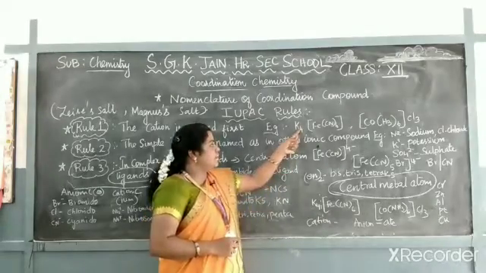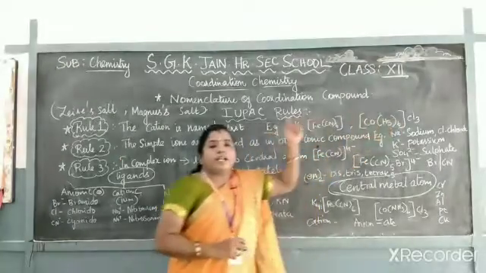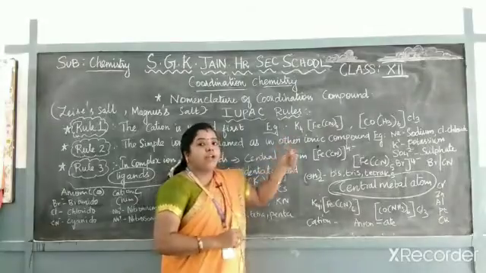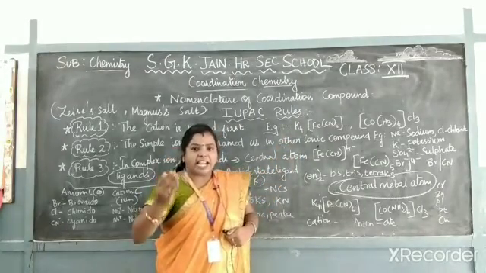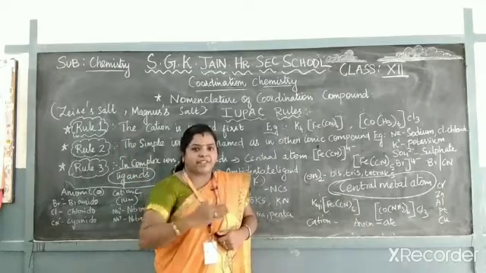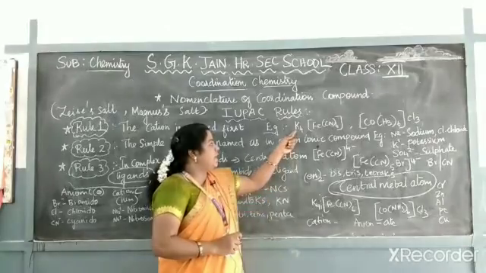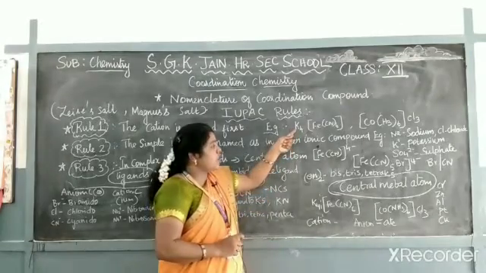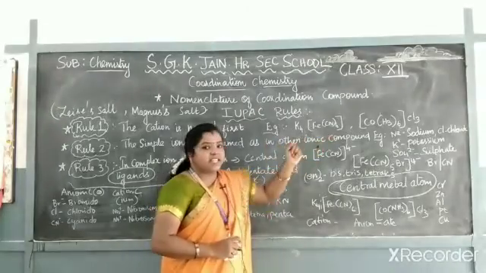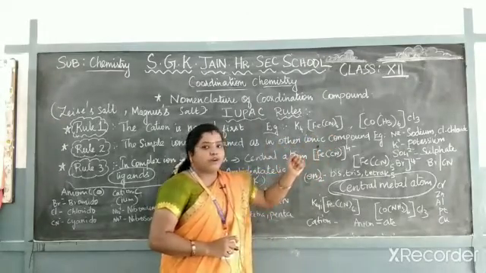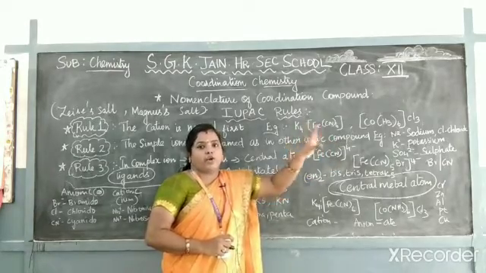So here it is simple, here it is complex. While naming a simple ion in ionic form, you don't add any suffix or prefix to it. Whatever the name is, you just give it as such. For example, K is potassium, Na is sodium, Cl is chloride, SO4 is sulfate. Likewise, you give the name as such in the ionic form.